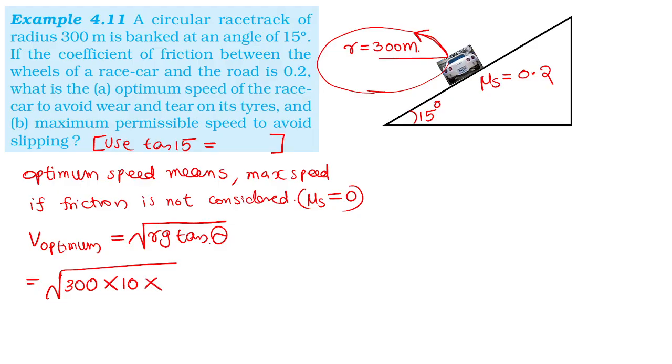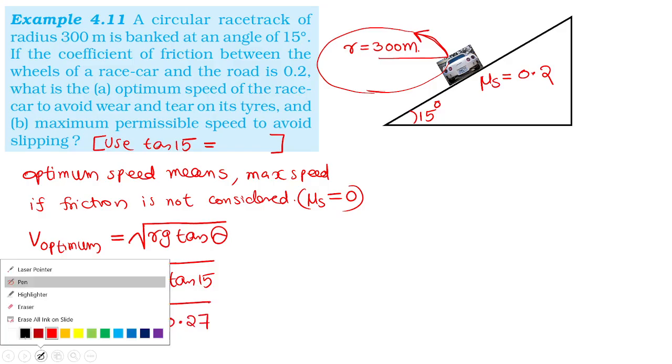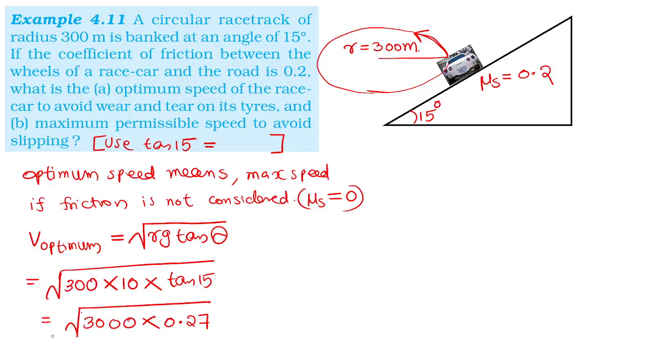Let me complete this question. After that you can ask me doubt. Let me complete this optimum speed. Tan 15 degree, 0.26, 0.27. It will be given in the question. Let me complete. After that you can ask me doubts.